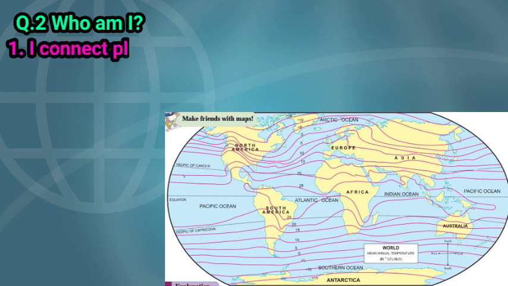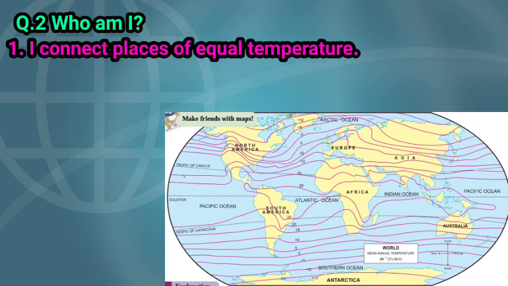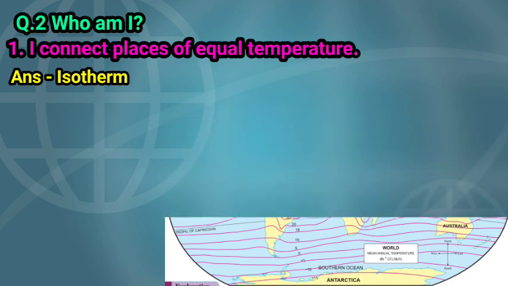Question number 1: I connect the places of equal temperature. Children, see in the map. Who am I? I connect the places of equal or same temperature on a map. Correct. It means I am isotherm. The answer to this question is isotherm.